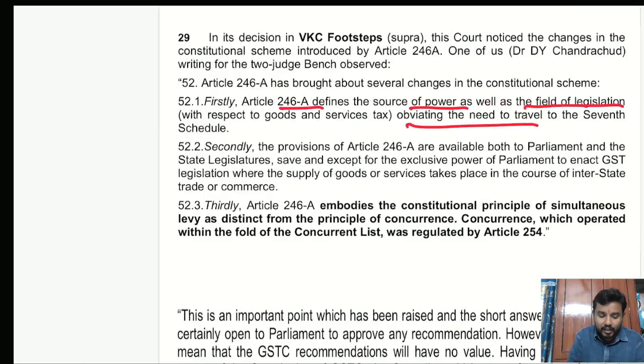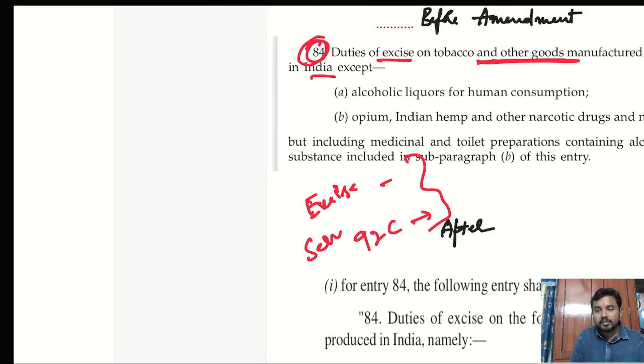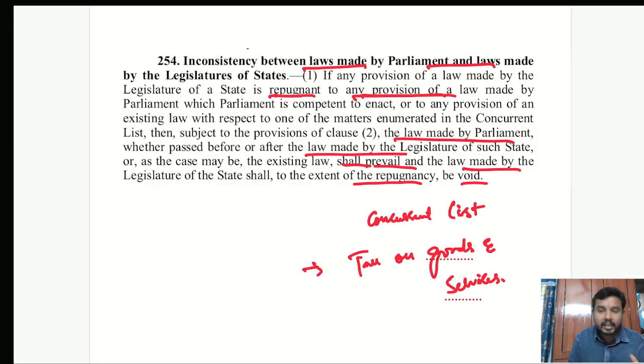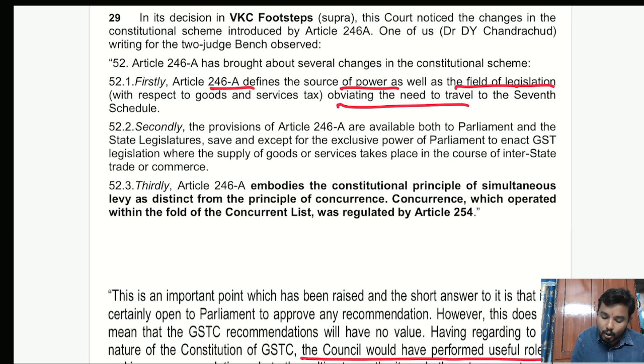Directly in Article 246A itself they have said that, notwithstanding anything, the legislature of every state has power to make laws with respect to goods and services tax. So they have clearly mentioned those aspects here only. That is the reason why the Supreme Court said that 246A is giving the source of power as well as the field of legislation, thereby obviating the need, meaning no need to travel to the 7th Schedule. And secondly, 246A is available both to the Parliament and the state legislature. It is a simultaneous power.